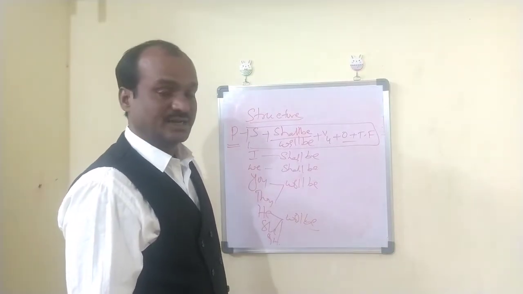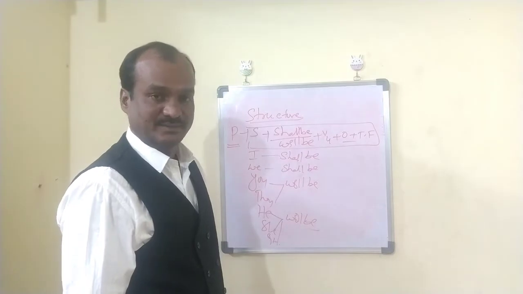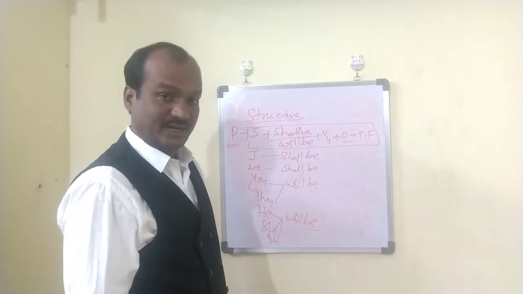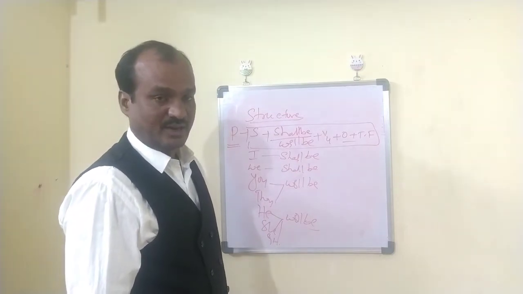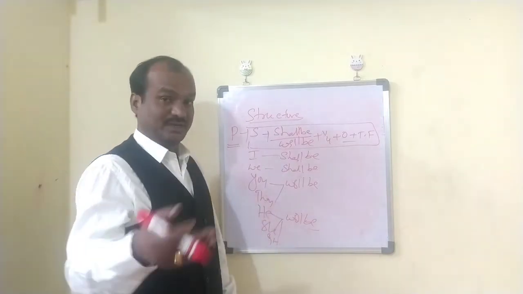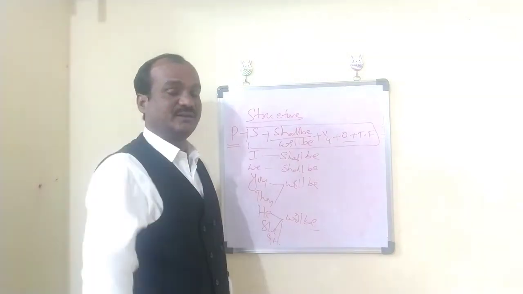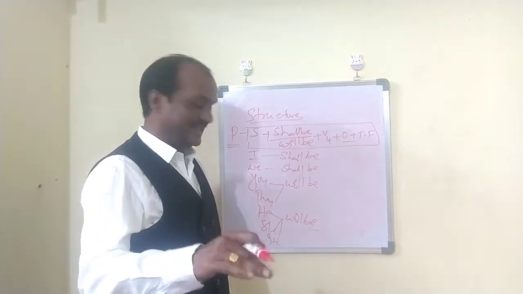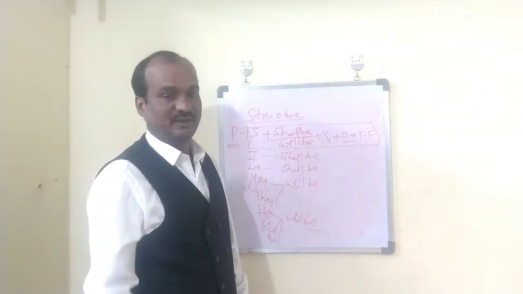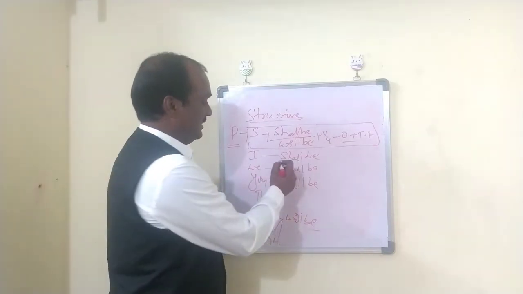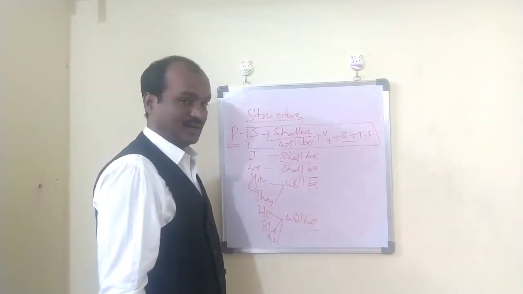You see here, I shall be teaching by this time tomorrow. We shall be reading by this time tomorrow, we shall be listening by this time tomorrow, we shall be going by this time tomorrow. And next, you will be teaching by this time tomorrow, you will be listening by this time tomorrow. They will be, he will be, she will be, and it will be. But I shall be, we shall be is generally used. Shall be is used with first person singular and plural.